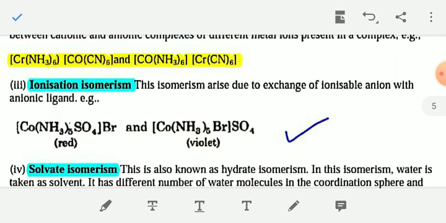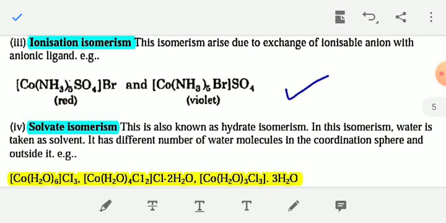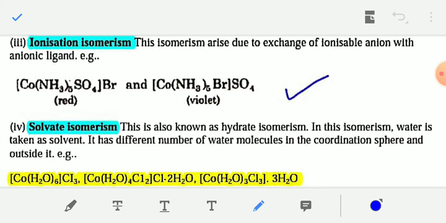Next type of isomerism is ionization isomerism. This type of isomerism arises due to exchange of an ionizable ion, and these isomers form different types of ions in aqueous solution. Okay, for example, [Co(NH3)5SO4]Br and [Co(NH3)5Br]SO4.